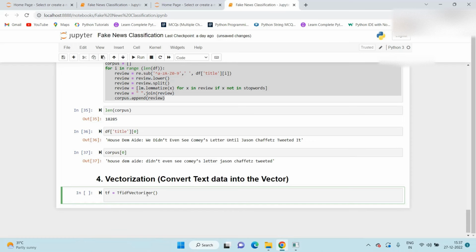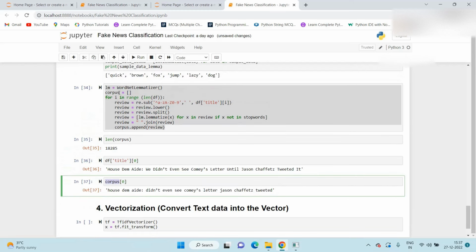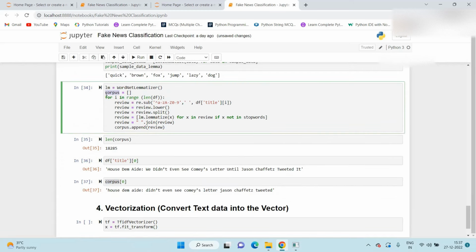So once the object is created, then we can create x is equal to tf.fit_transform we need to use. And here we pass those corpus. Corpus is nothing but our data preprocessing output.